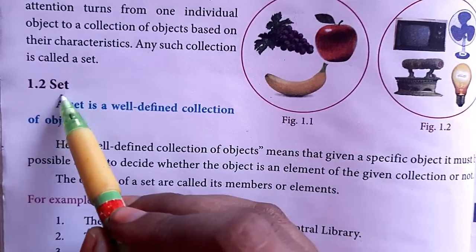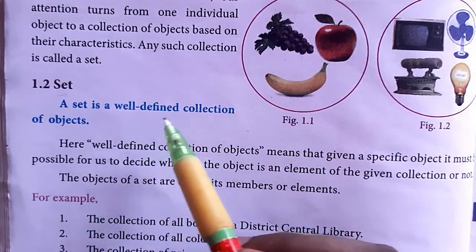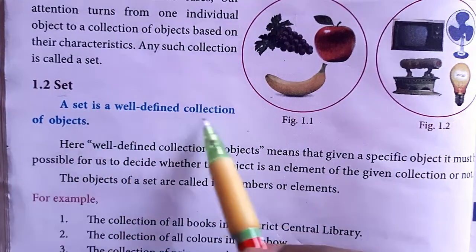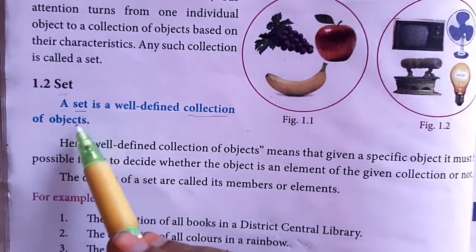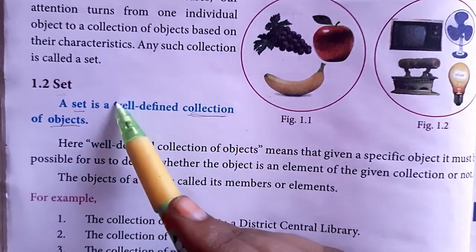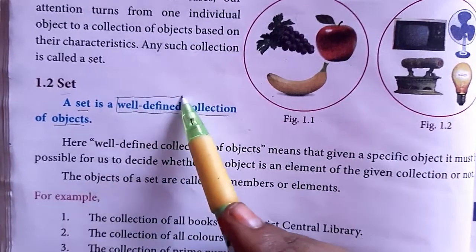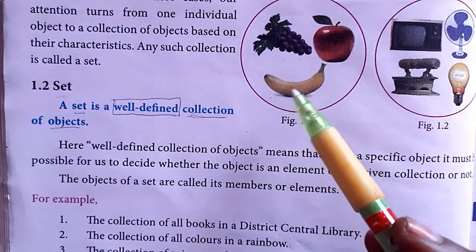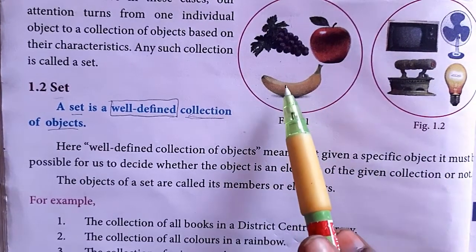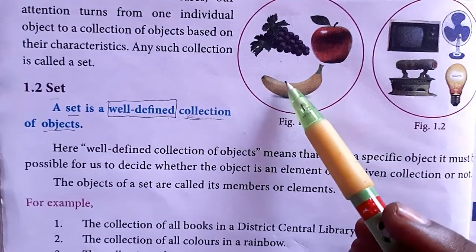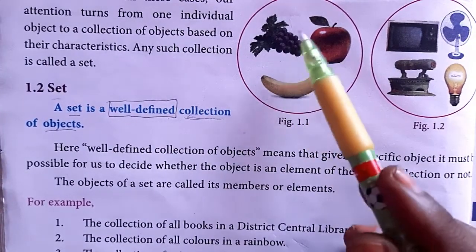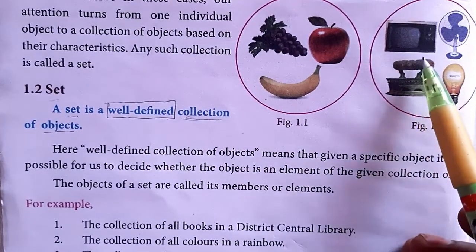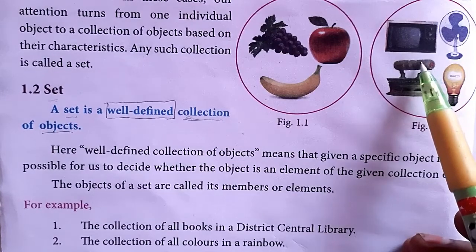So a set is a well-defined collection of objects. The meaning is, a set is a collection of objects, but the only thing is it is well-defined. The meaning of well-defined is, when we see the picture, we can say it is a collection of fruits. After seeing this picture, will you say it is an animal? No, these are fruits. After seeing this set, we can say it is a collection of electronic items. I'll give an example now.